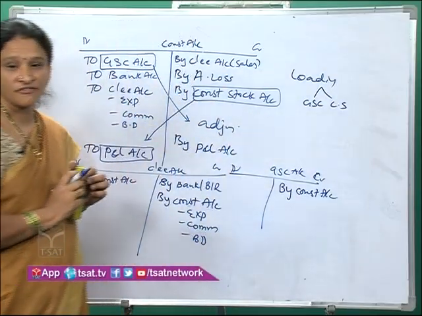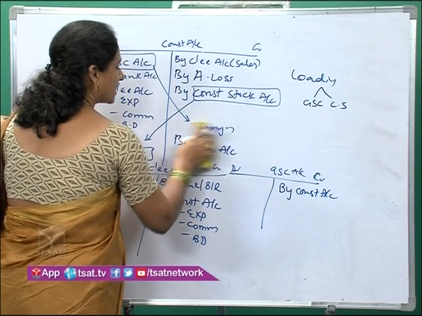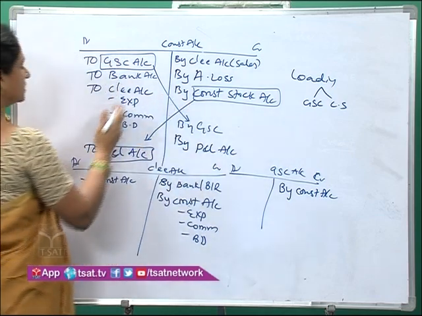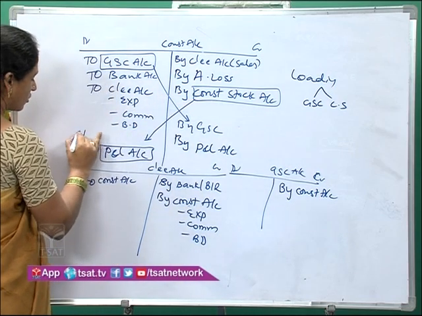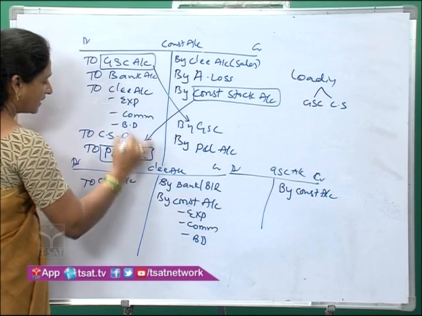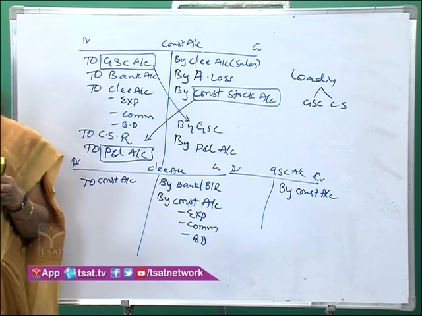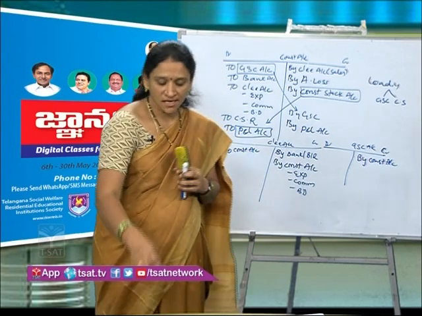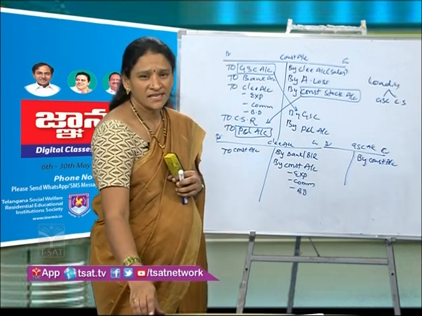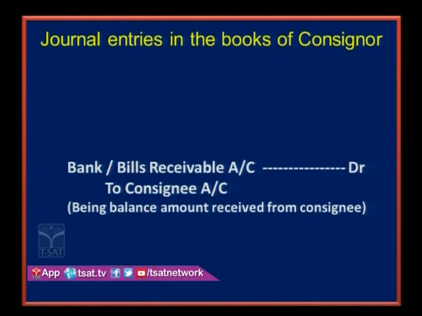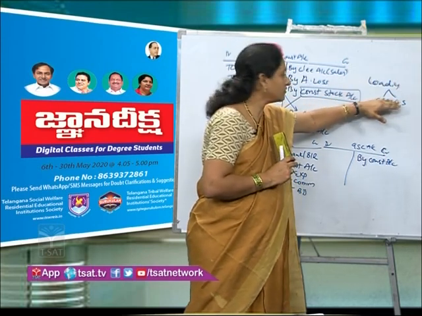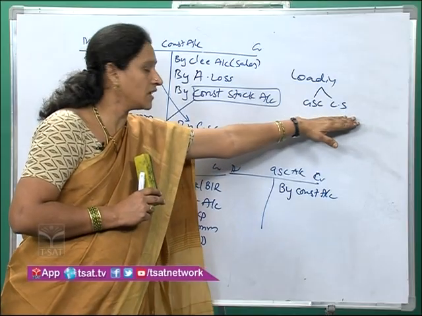This is, I will adjust here. Understand? For the purpose of adjusting, what I will write? Goods sent on consignment. To adjust that, I will show this account on the credit side and I will show this account, consignment stock, on the debit side. While I am writing, instead of writing as consignment stock, I will write as consignment stock reserve. Clear? So, these are the two entries that we write in case we are sending the goods on invoice price. Whenever the goods are sent on invoice price, the effect of loading will be on two things, goods sent on consignment and closing stock.